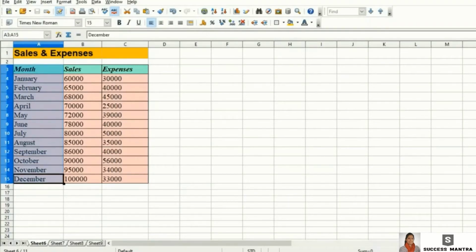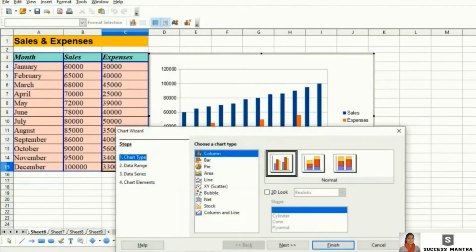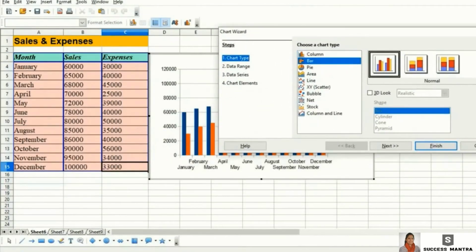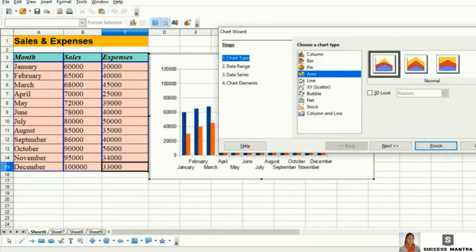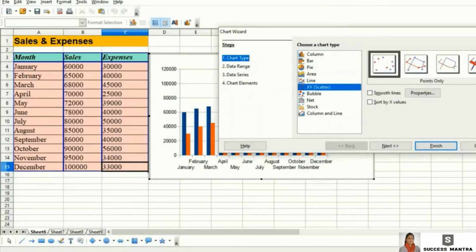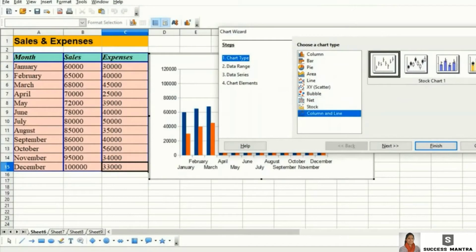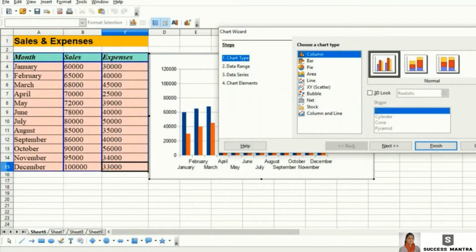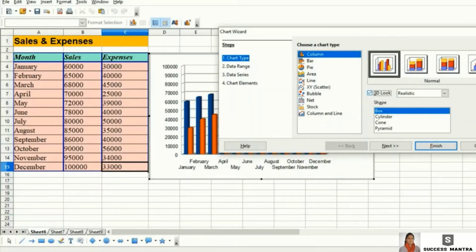I'm going to create a column chart here. So I select the range of data to create the chart, then the chart option. Here you can see different charts like column chart, bar chart, pie chart, area chart, line, scatter, bubble, net, stock, column and line chart. So I select the option column chart. If you want to make a 3D look, you can create that. I go for a normal one